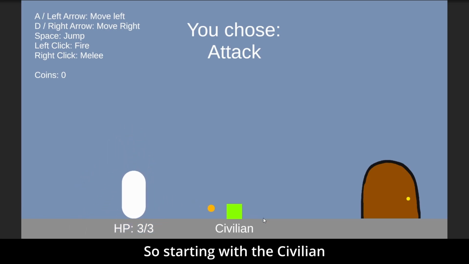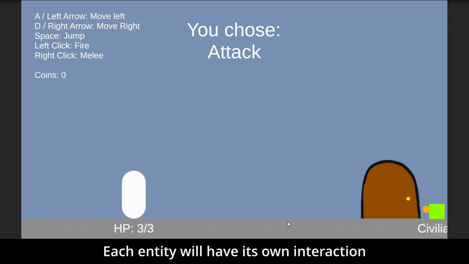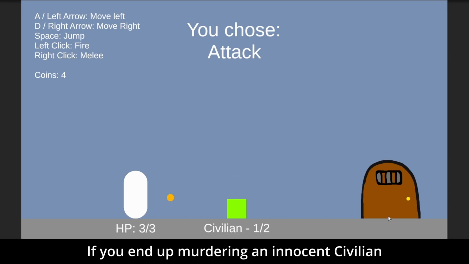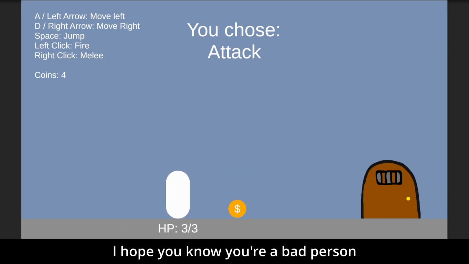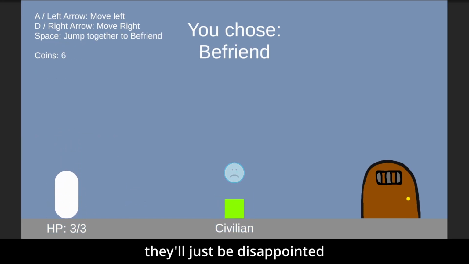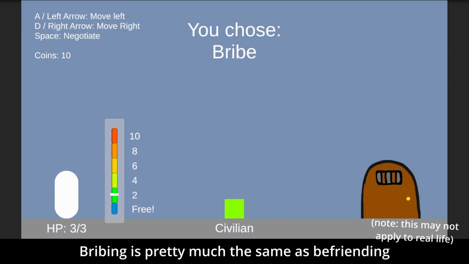So starting with the civilian, each entity will have its own interaction. For attacking a civilian, well, look at that sad face. If you end up murdering an innocent civilian, I hope you know you're a bad person. Ignore the occasional insults you receive. Something that you should do is befriend them. Although if you fail, they'll just be disappointed. Bribing is pretty much the same as befriending.